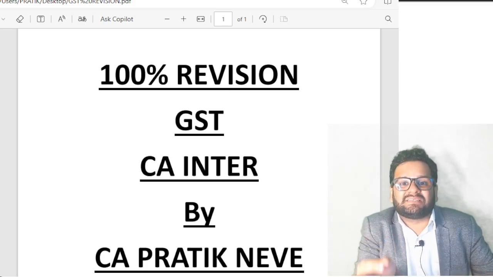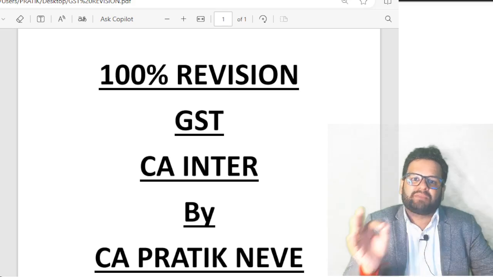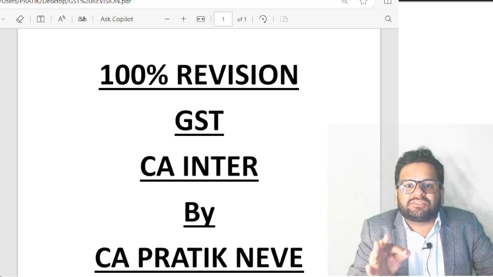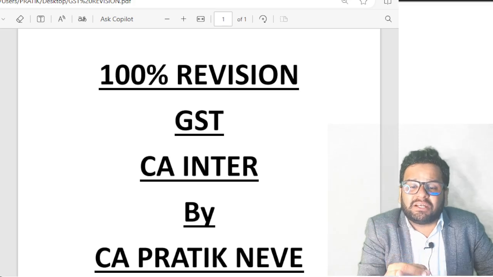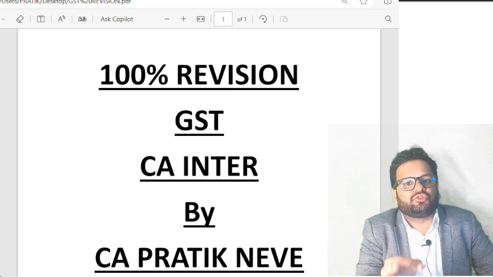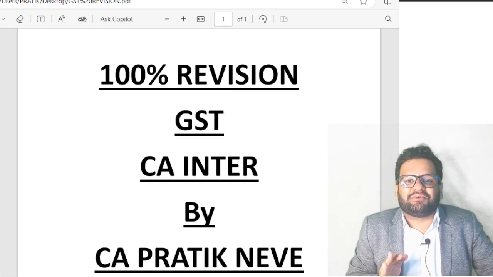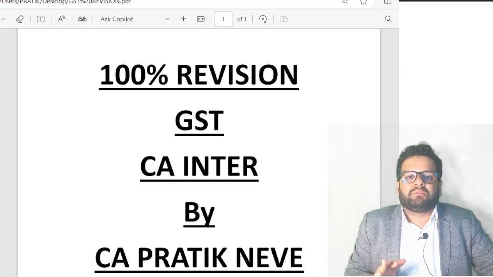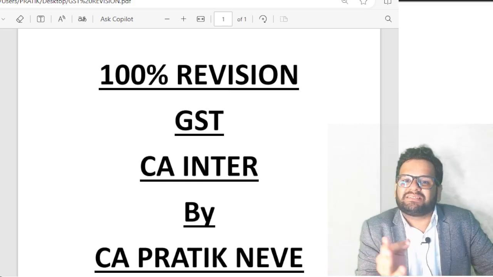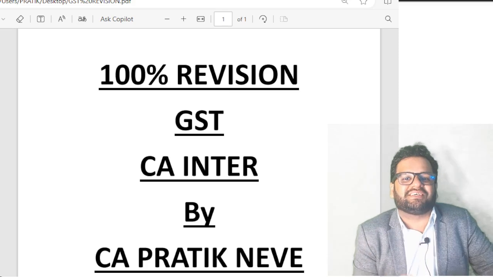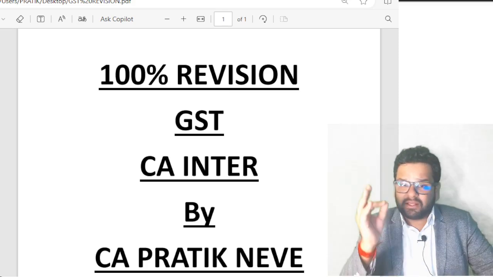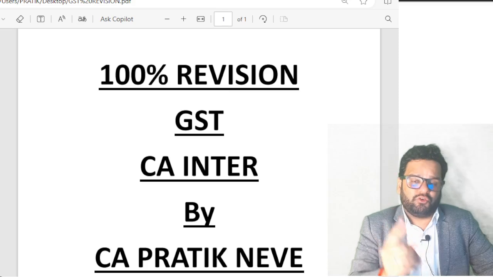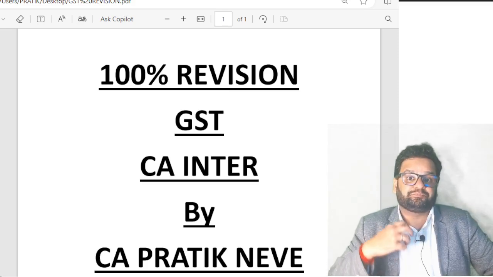Then para 3, supply between principal and agent. And lastly, para 4, import of services from related person or own establishment from outside India. Then guys, section 7, subsection 1A: certain activities are called as supply of goods but not supply of services, and certain activities called as supply of services but not supply of goods. This clarification is given in Schedule 2 for some activities. Few of the important activities are like this.